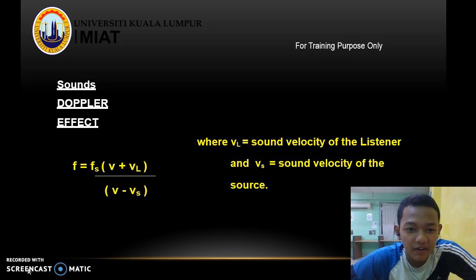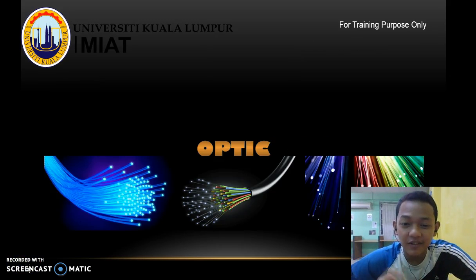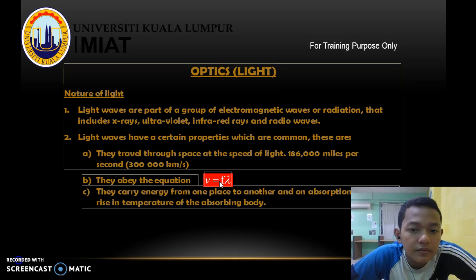Sound Doppler effect. You can see the equation below, where VL equals the velocity of the listener and Vs equals the velocity of the source. Now let's have a look at optics.